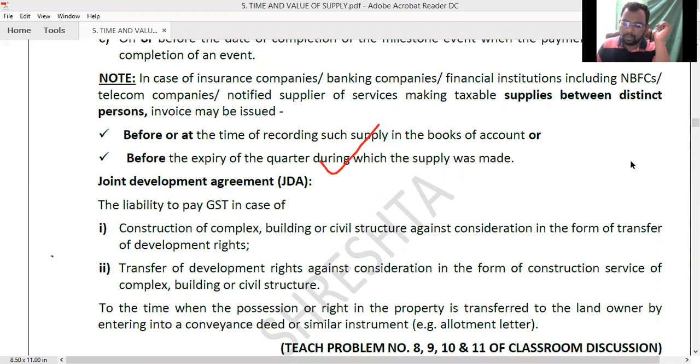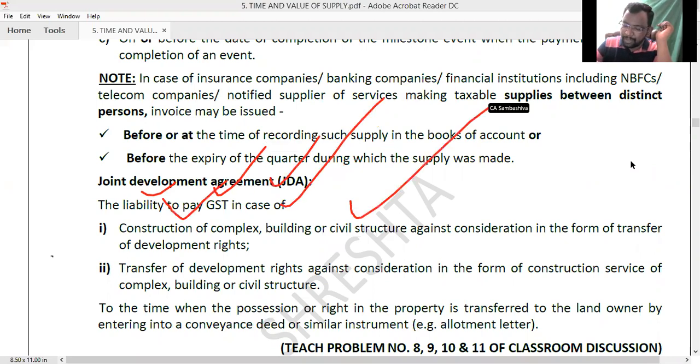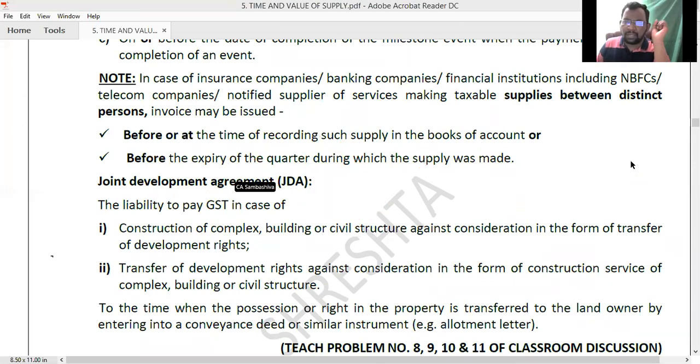Right, ma? So here you can see the liability to pay the GST in the case of construction of complex building or civil structure against the consideration in the form of transfer of development rights. We have seen that example. Mr. X having the land with him, Mr. Y is a real estate developer.